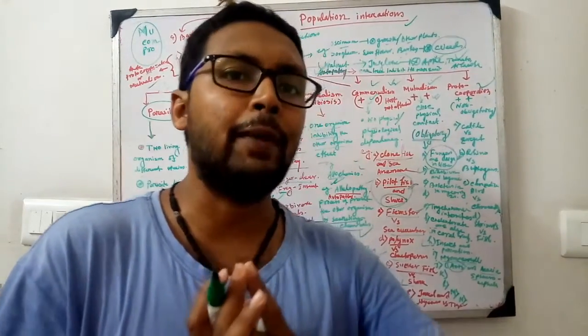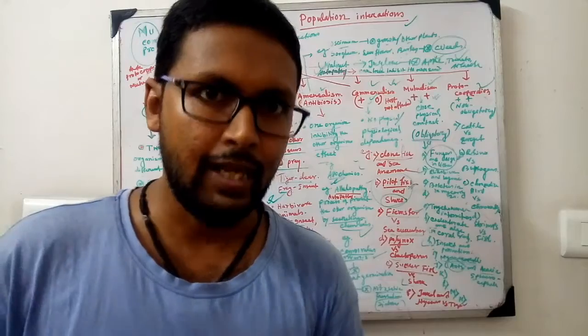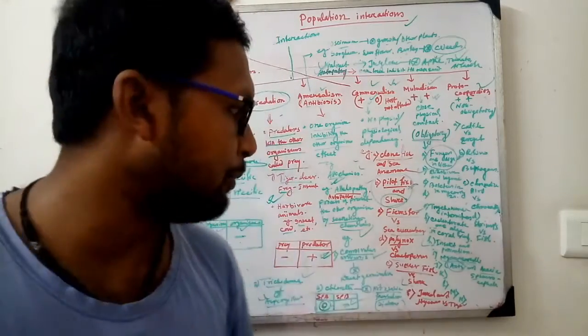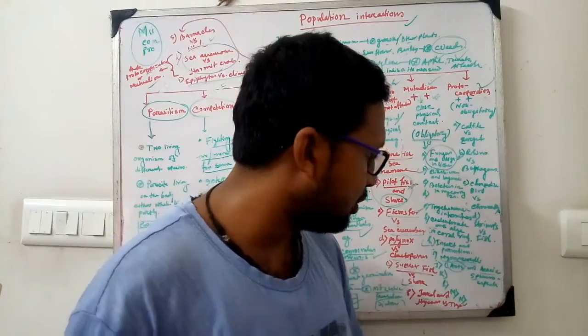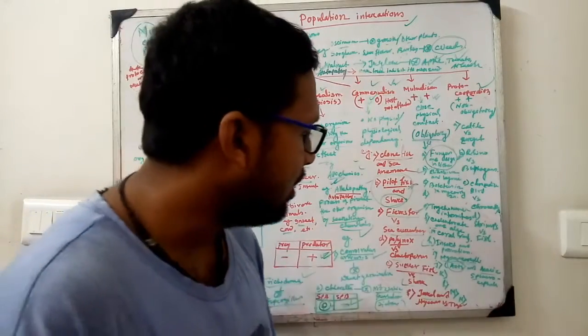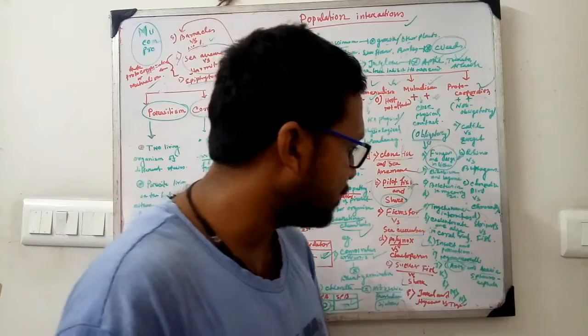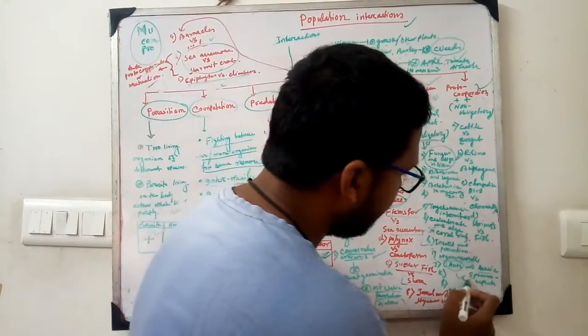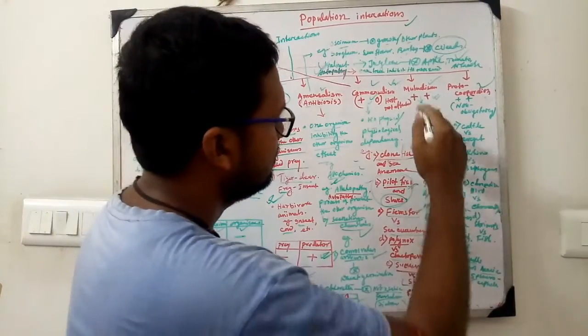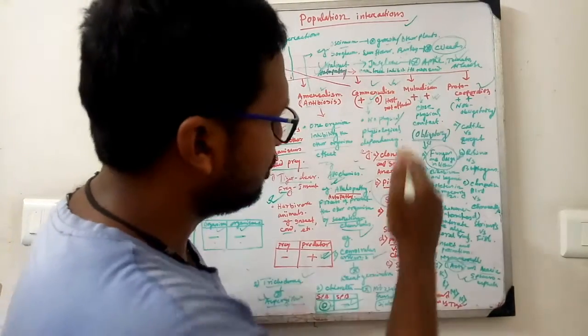Ants protect the plant from the herbivores or from other organisms which kill the plant, or which take the immature fruits from the plants. So this is the most important example, and this is a close interaction with mutualism.